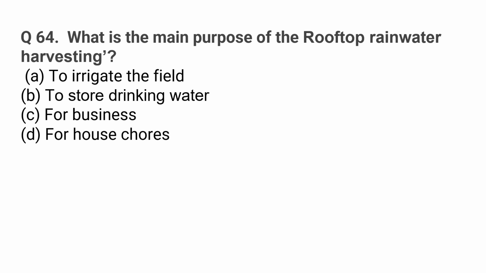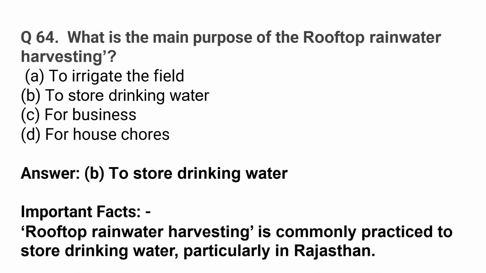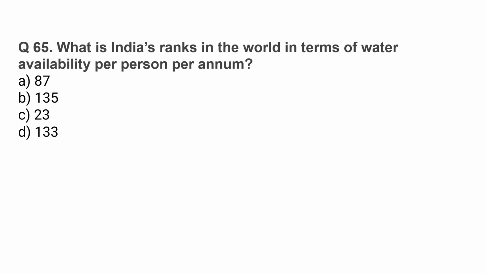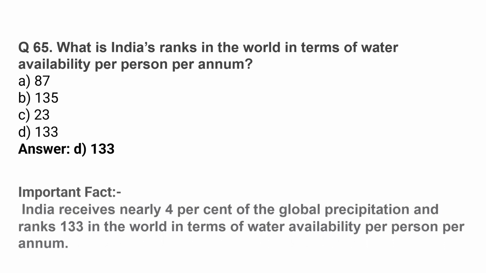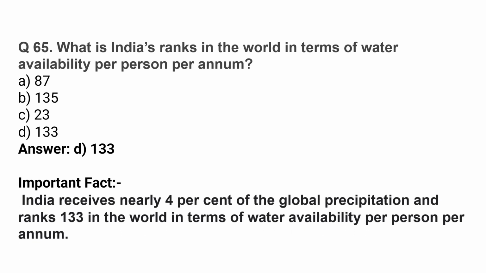What is the main purpose of the rooftop rainwater harvesting? To store drinking water. Rooftop rainwater harvesting is commonly practiced to store drinking water, particularly in Rajasthan. What is India's rank in the world in terms of water availability per person per month? The correct option is option D, 133. India receives nearly 4% of the global precipitation and ranks 133 in the world.